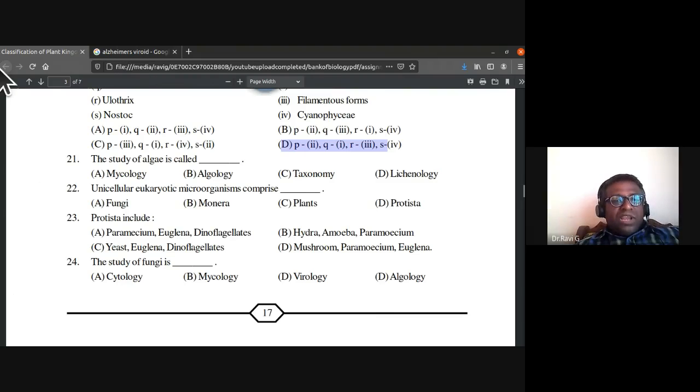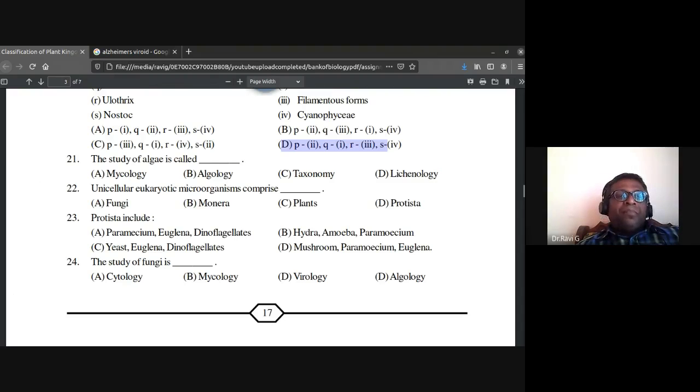The most frequently used term is the word phycology. So the standard term for the study of algae is phycology, but they have also used the word algology.